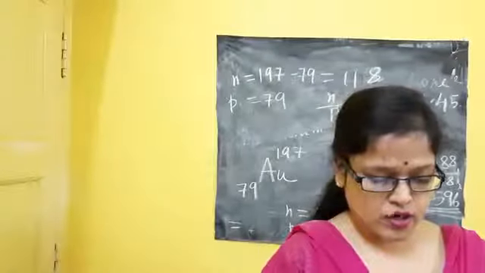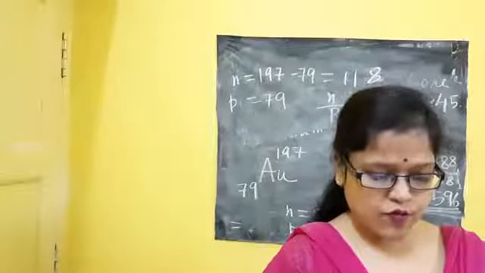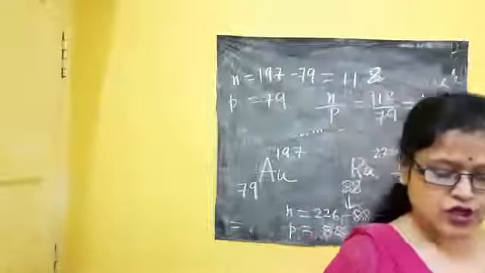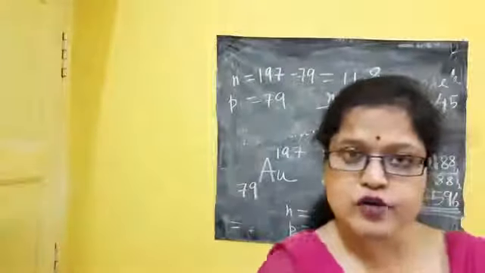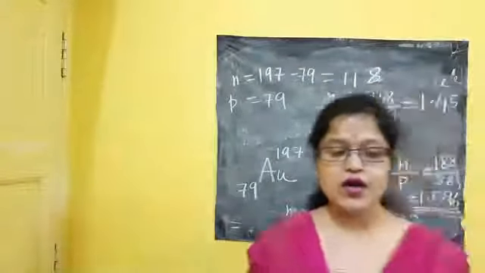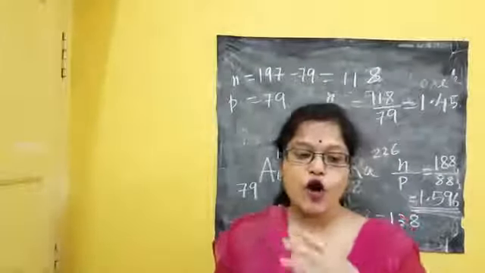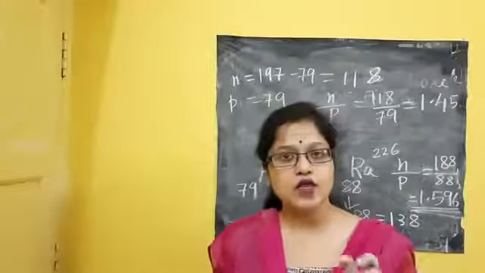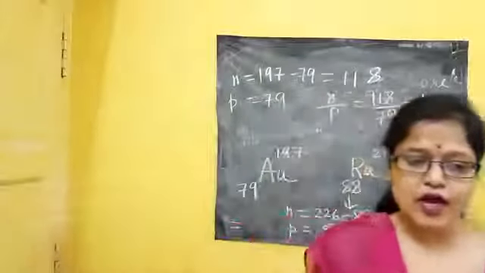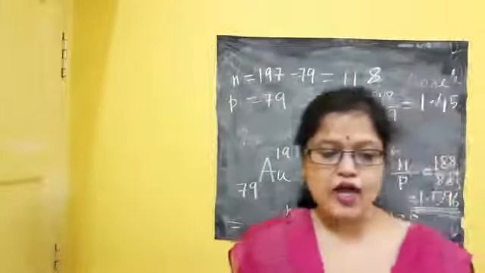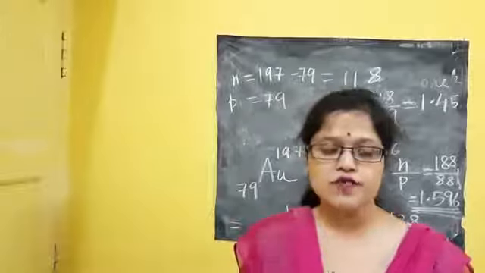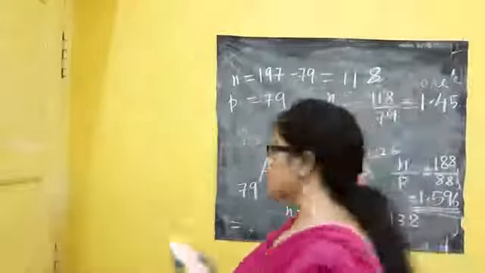So next one is number 20. Give one example of a nuclear fusion reaction. Nuclear fusion means what? Two light nuclei join and form a heavy nucleus. So there are so many examples given in the book. One example I had shown you is this.